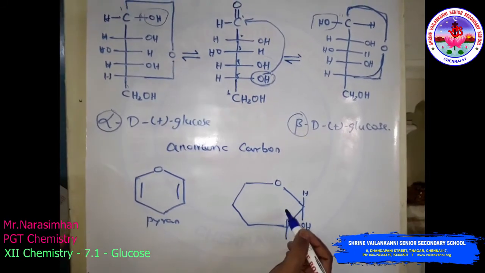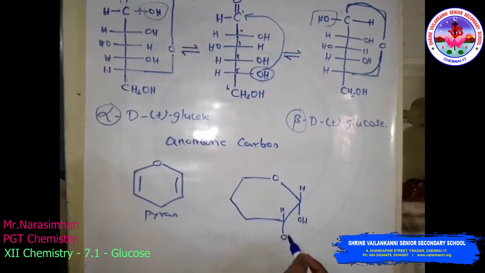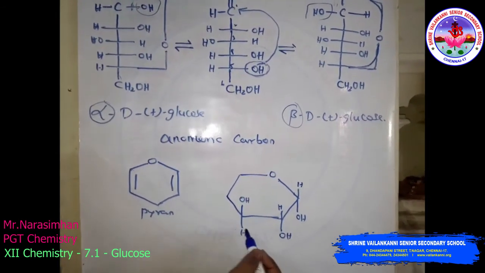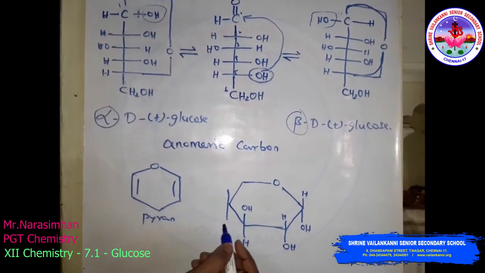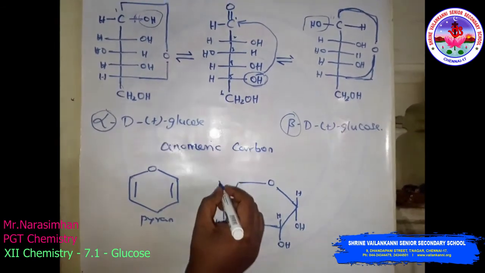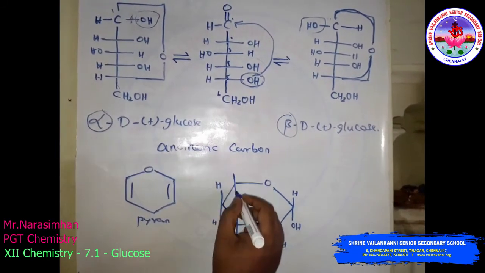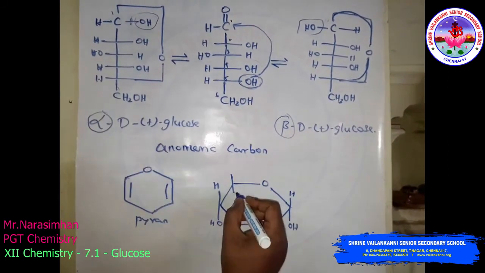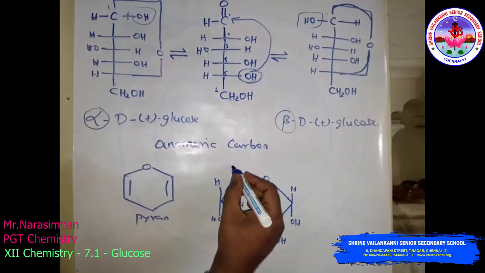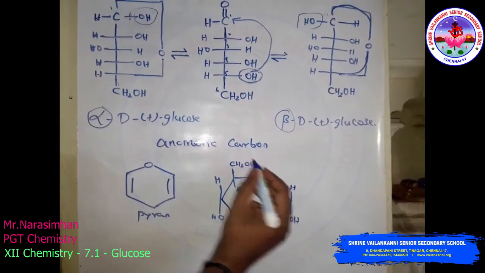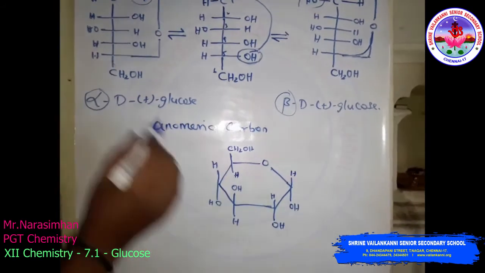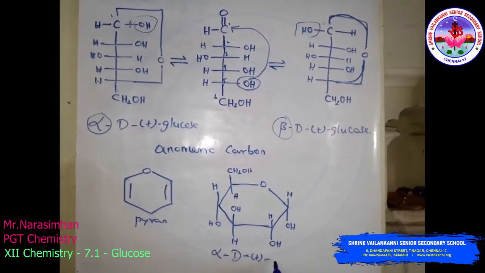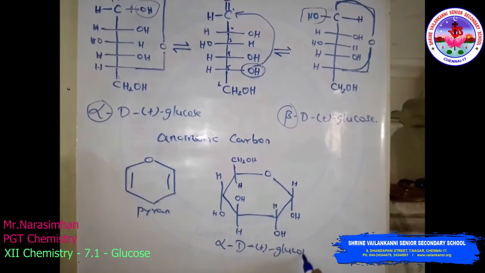I am writing the alpha form of this compound: H, OH, simply opposite of OH, H. Here also OH and H. Then the last one, H, and this CH2OH. This oxygen is linked here. So this is the alpha form, alpha D plus glucopyranose.